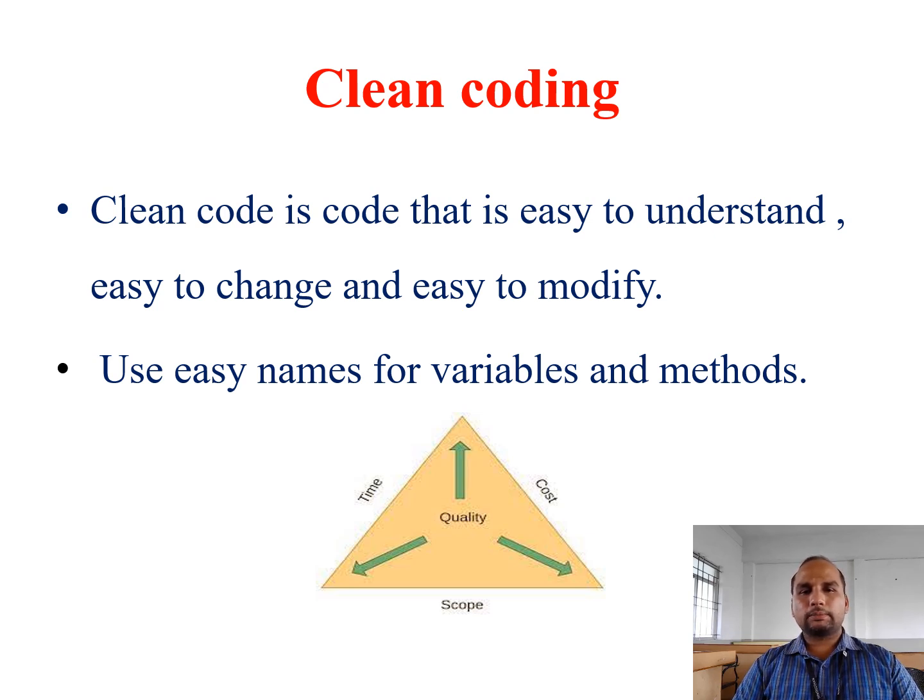For example, we can take a Java program. In a Java program we have a class name. The name must be uniform and meaningful. That is one example: if the class name is meaningful, that code can be called clean code. Use names for variables and methods as well. Code that we can understand, change and modify shows the quality of the code. With quality code, we can easily understand it and execute it within the time.